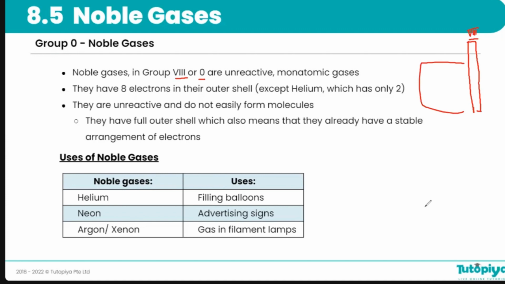And what is the purpose of all atoms in the entire periodic table? All atoms like to have a complete final shell. This is why atoms remove electrons or gain electrons to make ions, to make their final energy level completely full, because it's a very stable state to stay at.